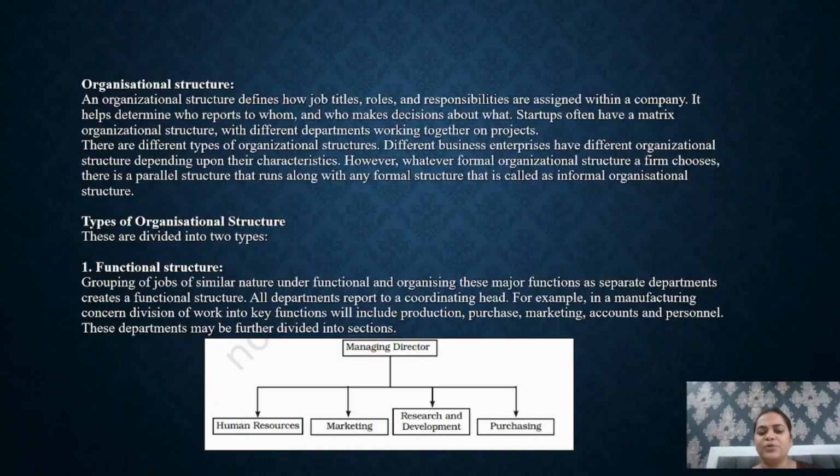All departments report to a coordinating head. For example, in a manufacturing concern, division of work into key functions will include production, purchase, marketing, accounts, and personnel. These departments might be further divided into sections. There would always be a managing director to whom every department would be reporting, and under that managing director there would be different departments on the basis of the nature of the activities.